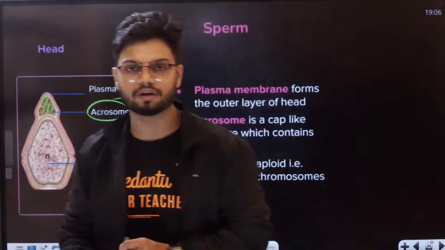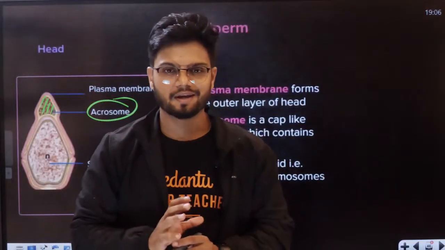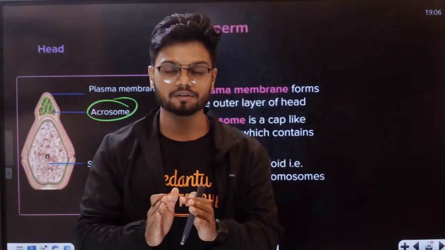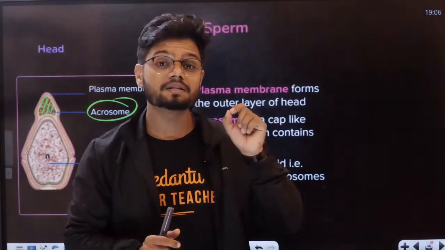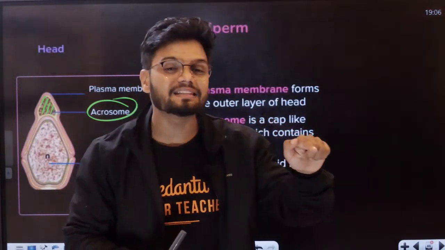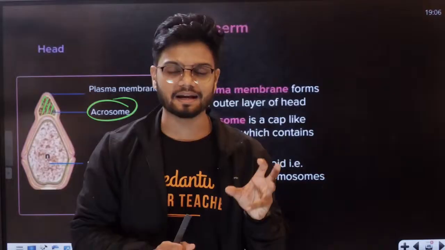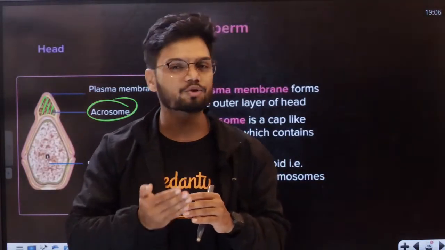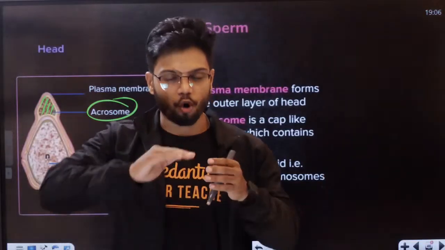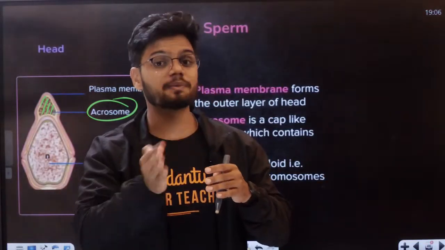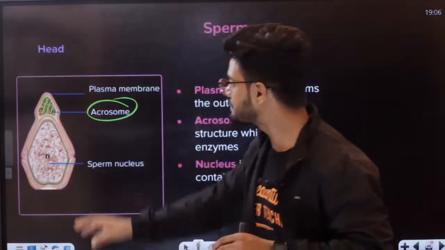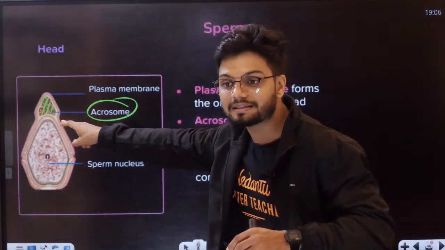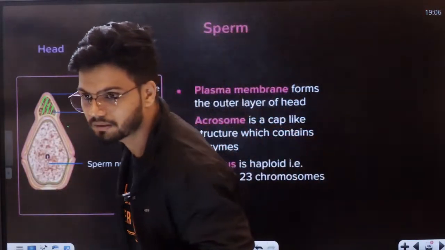These enzymes are very important when the sperm tries to enter the egg, because in the egg there is the corona radiata, the zona pellucida and the plasma membrane. All of this has to be degraded and removed. That is done by the enzymes present here, students.